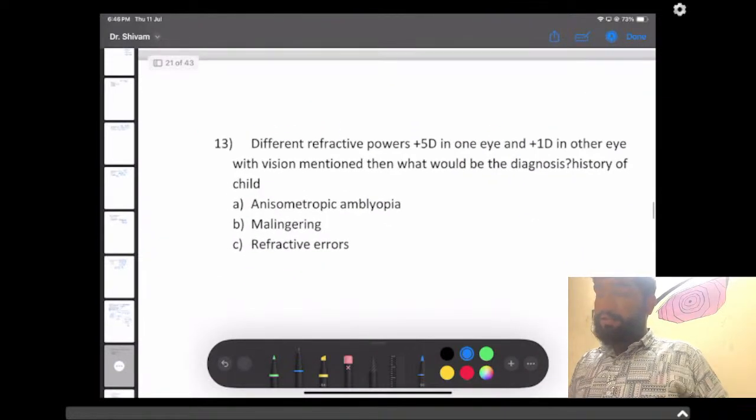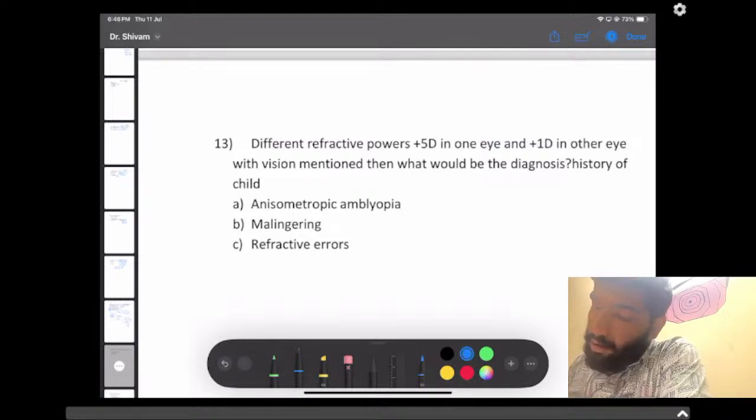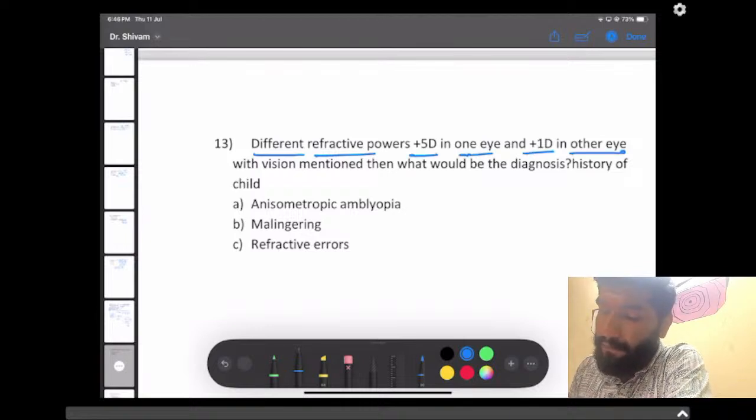Okay, this was a question, as recalled by some of the students, in which it was mentioned that there were two different refractive powers, plus 5 diopter in one eye and plus 1 diopter in the other eye. And the reason was mentioned that in the right eye, or we can say the left eye, some vision loss was there.